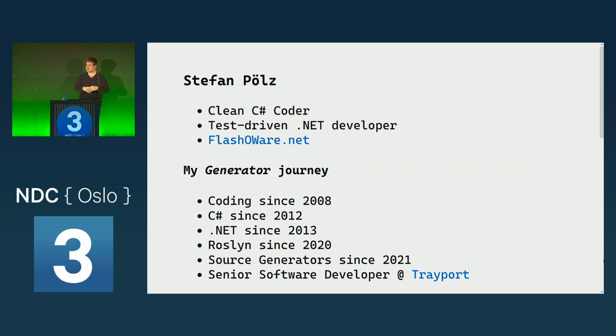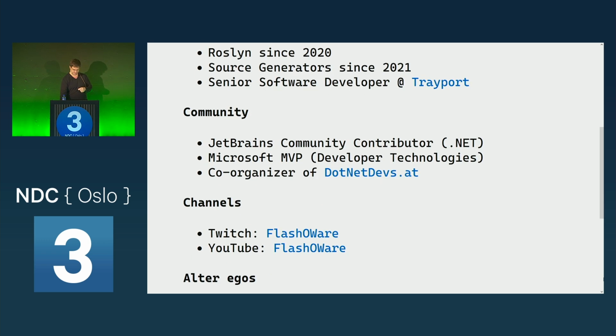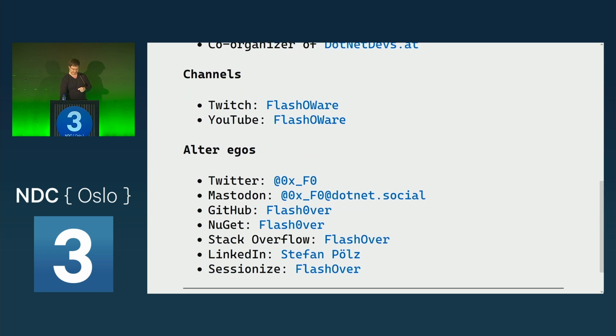My name is Stefan Pölz. I'm from Austria. I love .NET and C#. I started with Roslyn, actually, when the pandemic started. Then with source generators, I started when they actually got released, together with .NET 5. And currently, I'm a senior software developer at Trayport in Vienna. I also have a Twitch and YouTube stream. I'm currently also streaming about Roslyn. That's my hammer, and every problem that I have is a nail.